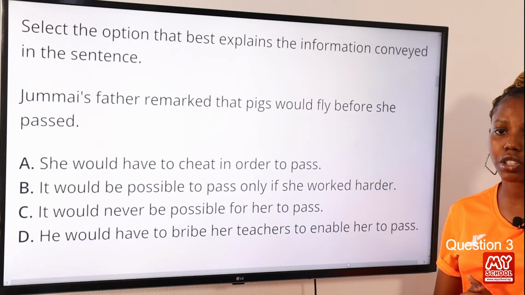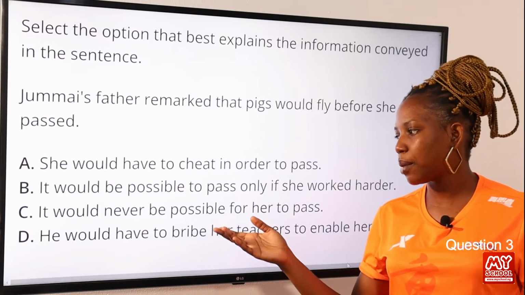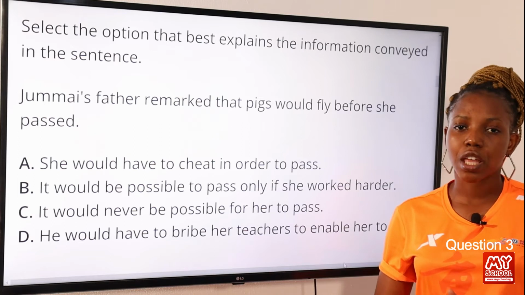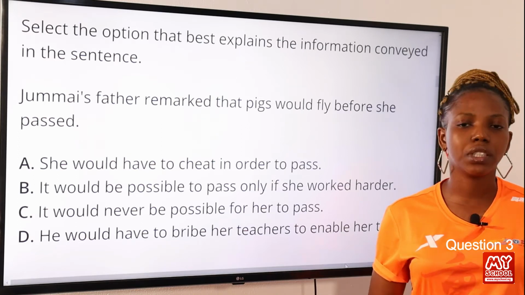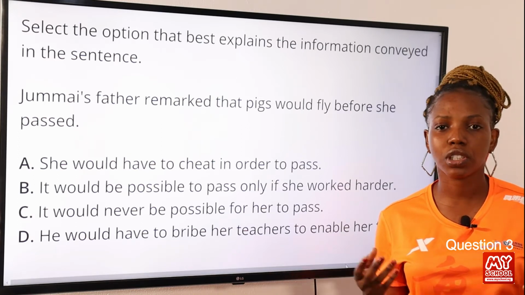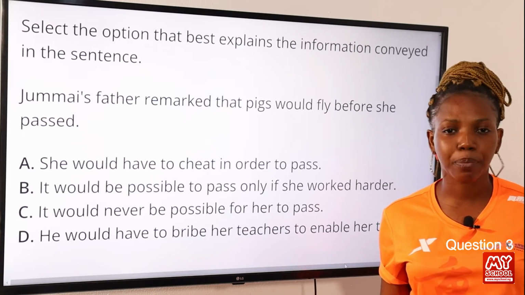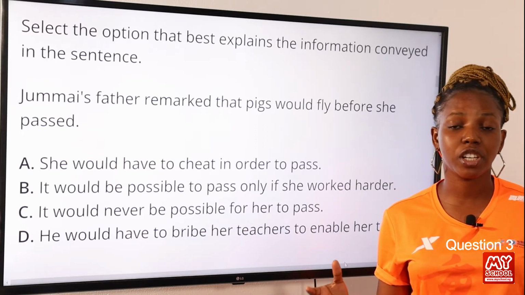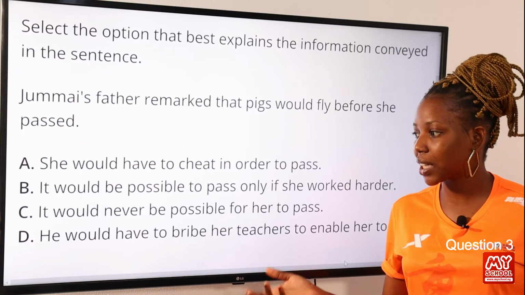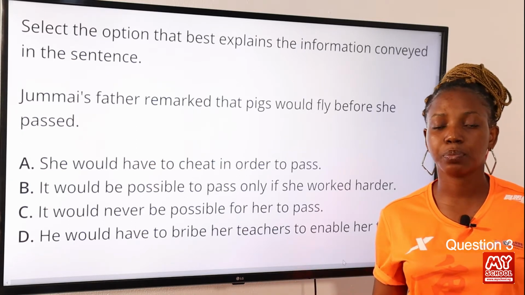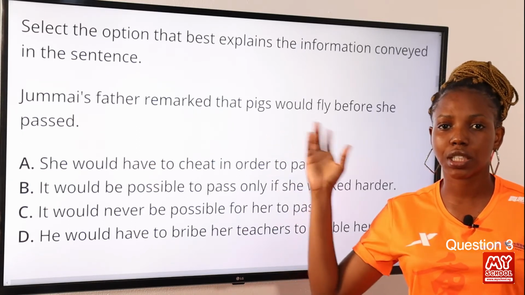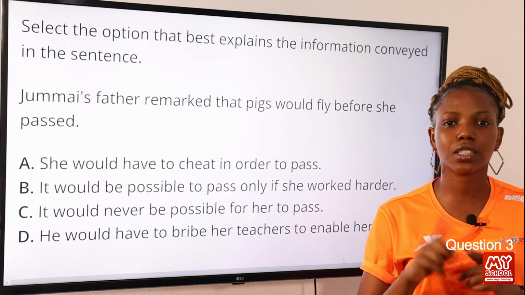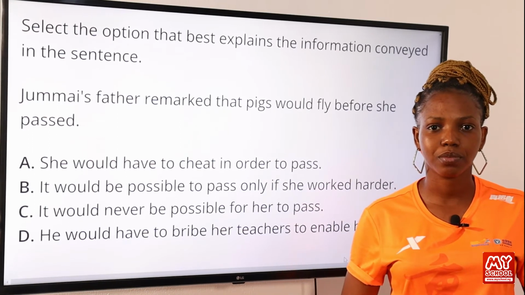Now the answer to this question is option C, it would never be possible for her to pass. Now, pigs would fly is an idiom that means something is impossible. So when you consider something not likely to ever happen, you use the phrase pigs would fly. So option C is the best answer to this question because it best conveys the information of the sentence provided. So option C is the correct answer to this question.